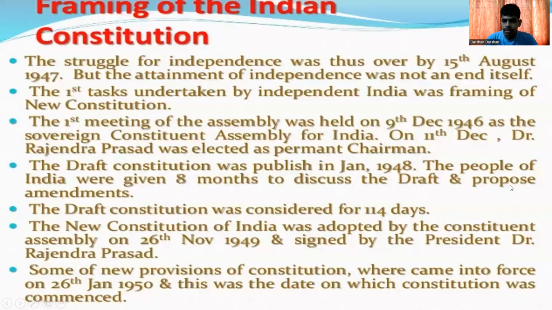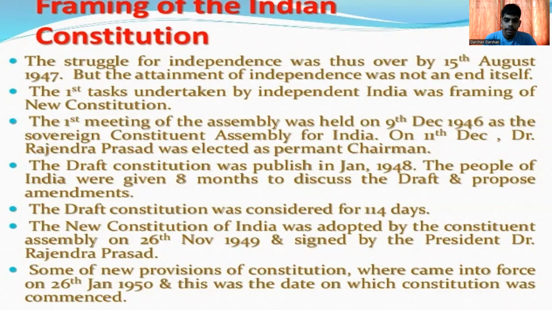So, how did the Indian Constitution get formed? Forming of the Indian Constitution, let's see. The struggle for independence was thus over by 15th August 1947, but the attainment of independence was not an end in itself. The first task undertaken by the government of independent India was forming a new constitution. The first meeting of the assembly was held on 9th December 1946 as a sovereign constituent assembly for India. On 11th December, Dr. Rajendra Prasad was elected as permanent chairman.